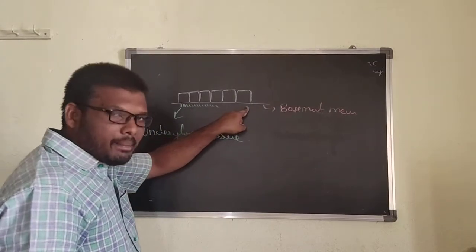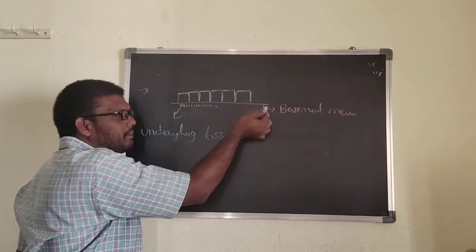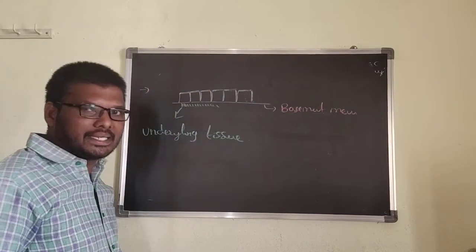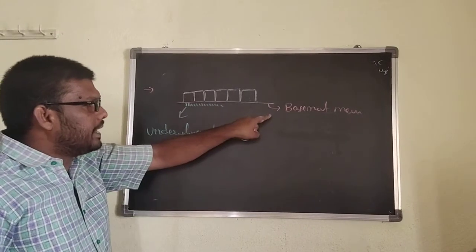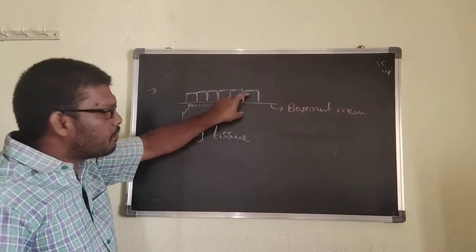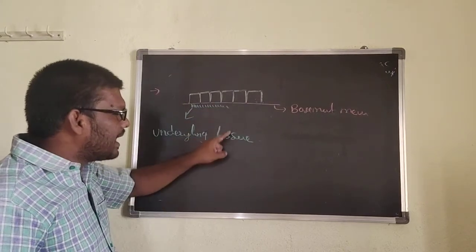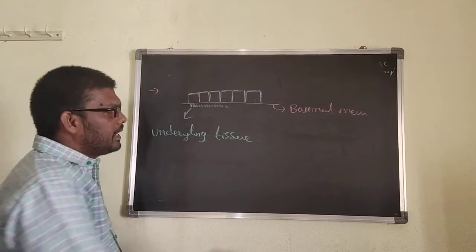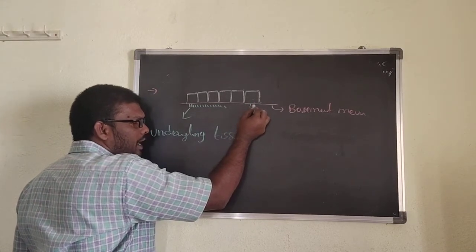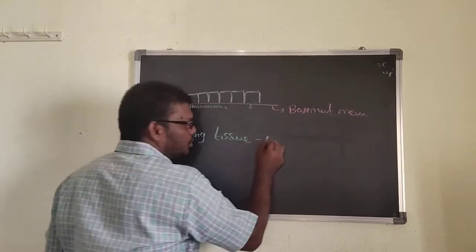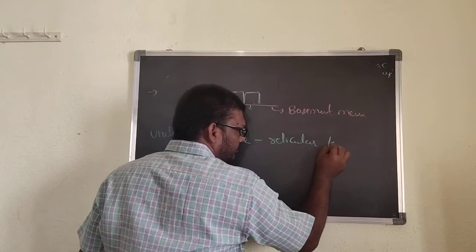This basement membrane is formed partly by epithelial cells and partly by underlying tissue. That's why basement membrane is formed by both the epithelial cells and also the underlying tissue. The basement membrane towards the underlying tissue is called as a reticular lamina.